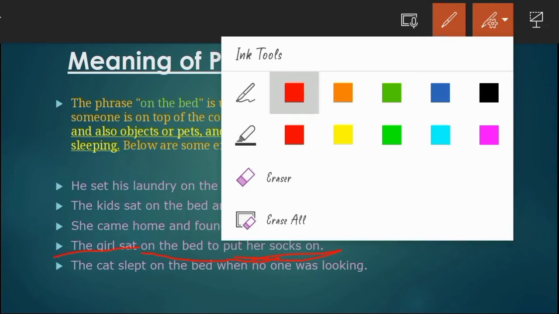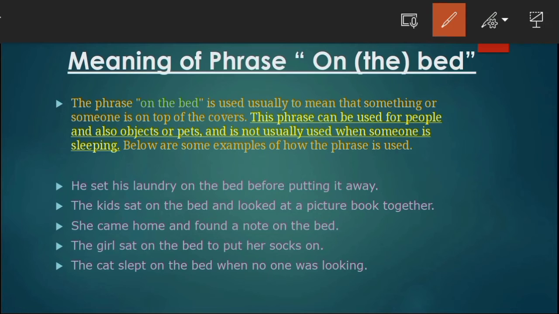Let's see the last example. The cat slept on the bed when no one was looking. The cat slept on the top of the bed when no one was looking. So here you might be thinking that we use the phrase "on the bed" for anything except sleeping, but here I have used it for sleeping.